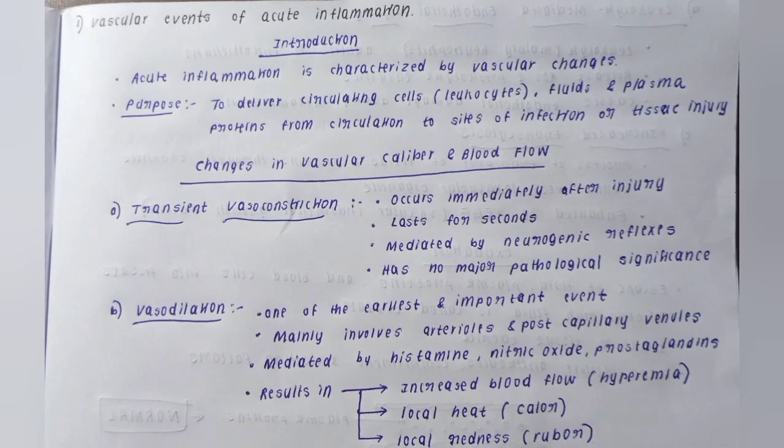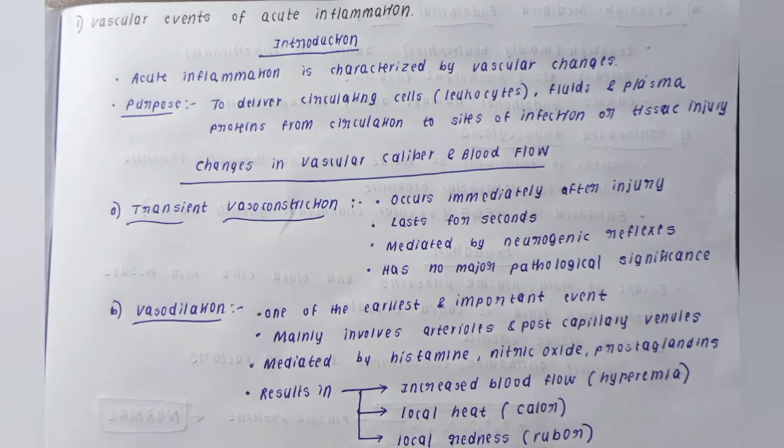Vascular events of acute inflammation. This is a very important question because there are three questions that you can never forget. One is vascular events, one more is cellular events, and one more is cellular mediators. In these three questions, one question will definitely be there in the final exam, and sometimes they will combine all these three questions and ask us a long essay. So that's the significance of this question. Answer in such a way that the examiner becomes a fan of your presentation.